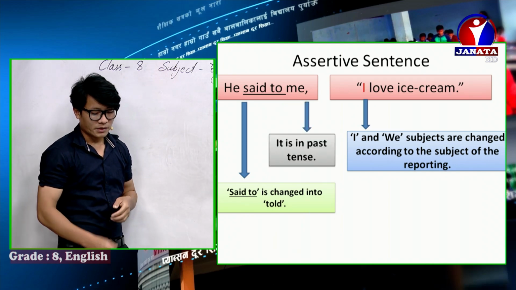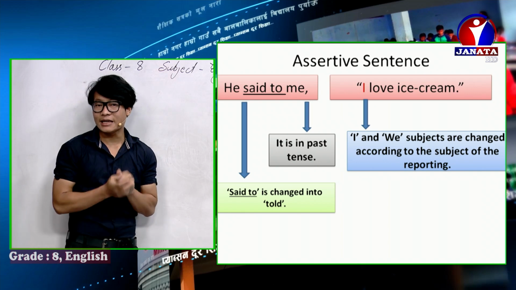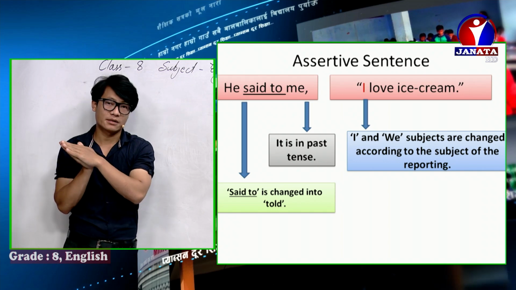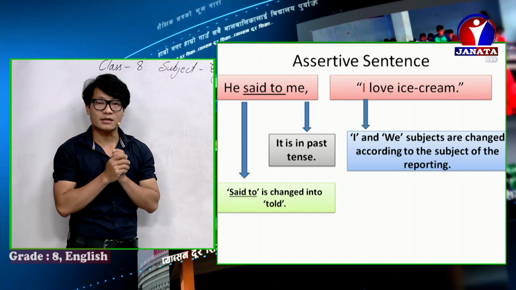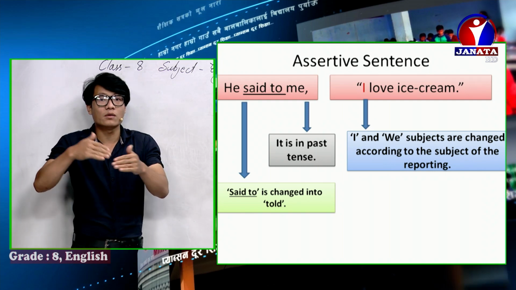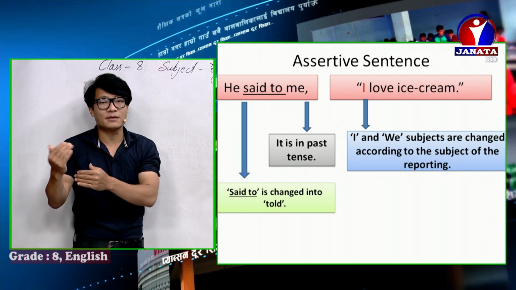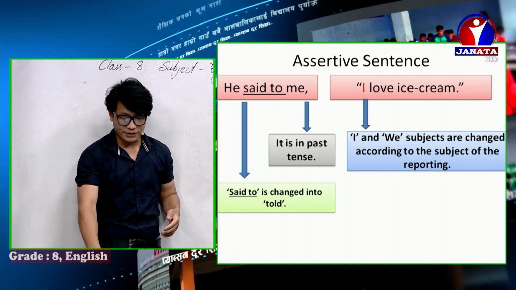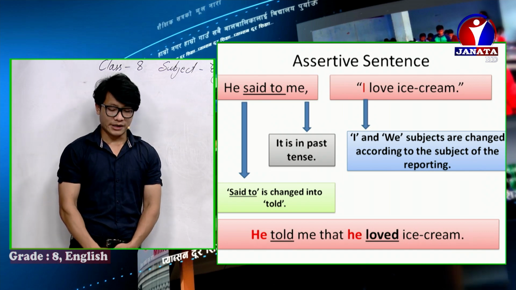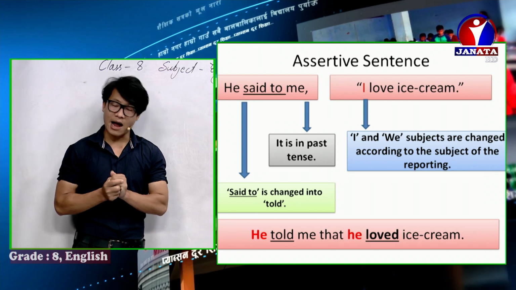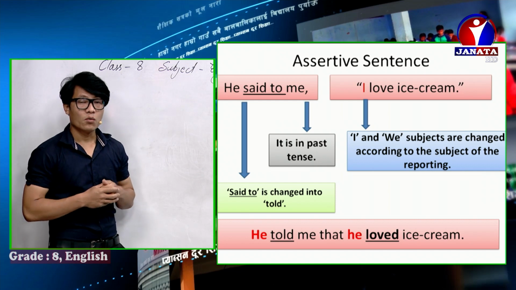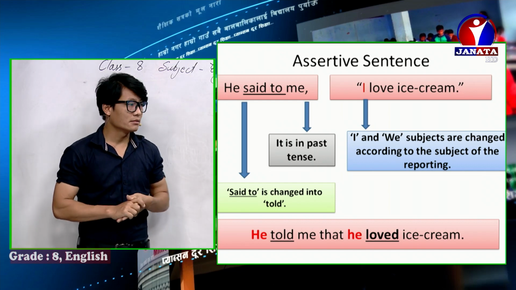And it is in the past tense, and if the reporting is in the past tense, the tense of reported should be changed. And what is the tense of reported? The tense of reported is simple present, and simple present should be changed into simple past. Simple past means subject plus verb 2. So I love ice cream. The answer is: He told me that he loved ice cream. The question is here: he is a subject. Why or how is there told?